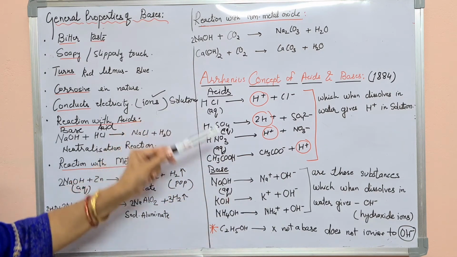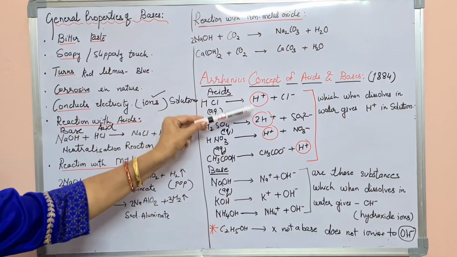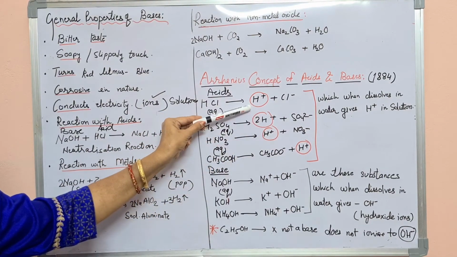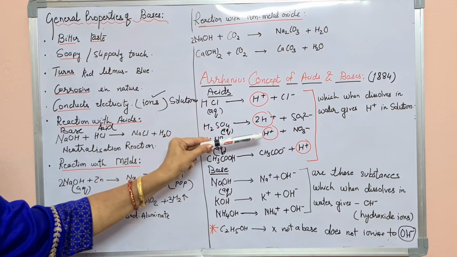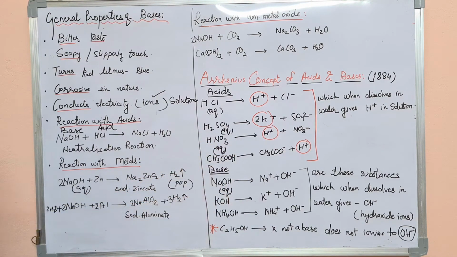So what common thing can we see in all these acids when they are dissolved in water? The common thing is the hydrogen ion, H positive, here also and here also. So all the acids, when dissolved in water, produce ions, and the common ion is H positive.